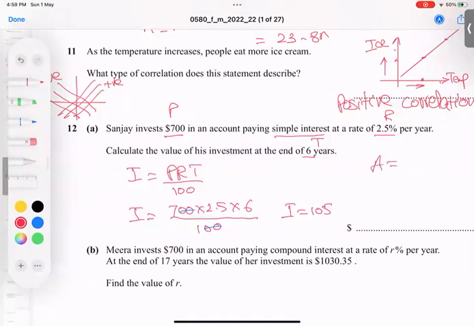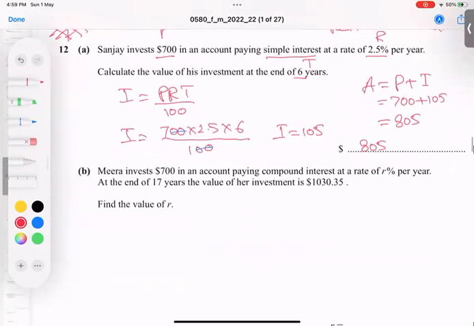So the formula is A equals P plus I. P is 700 and I is 105. So 805 is the final answer. $805. So that's it. Let's go for the next part.